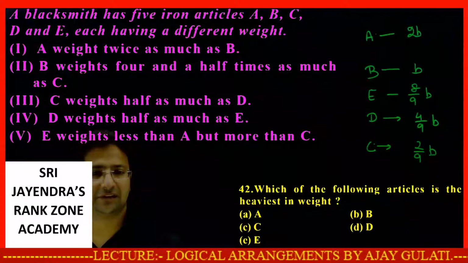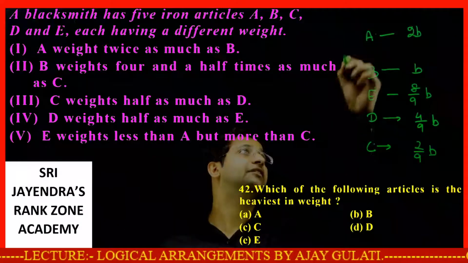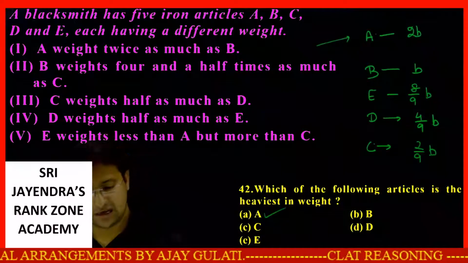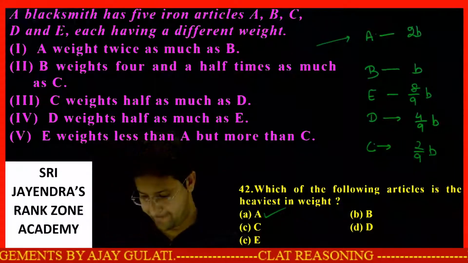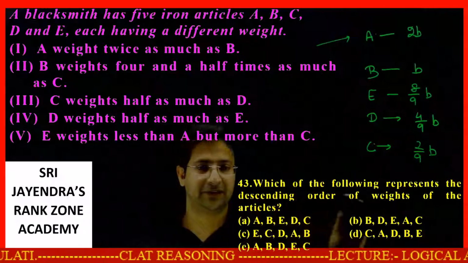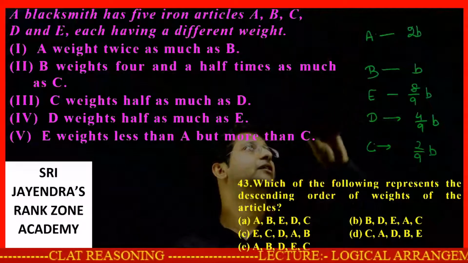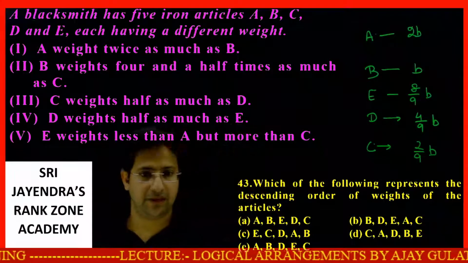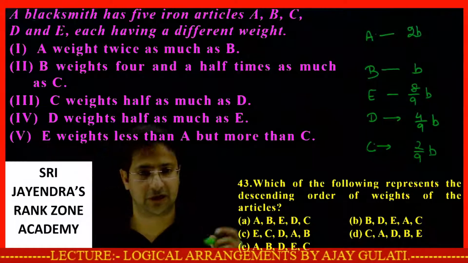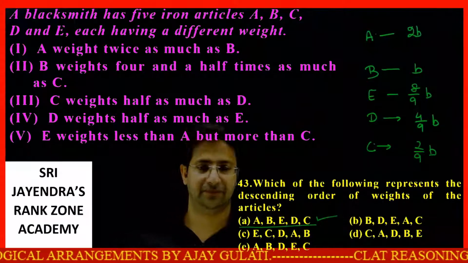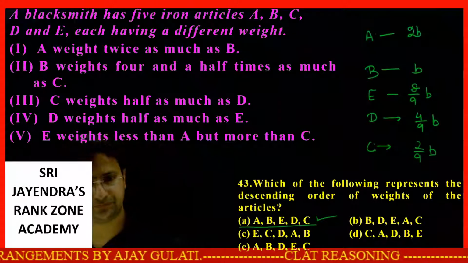Which of the following articles is the heaviest in weight? The article which is heaviest in weight is A. Do we have any such option? Yes, I have option number A. Which of the following represents the descending order of weight of the articles? The order is A, B, E, D, C. The first option is your answer, A, B, E, D, C. Clear to all? Okay.